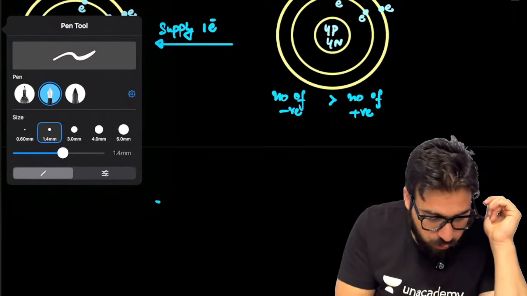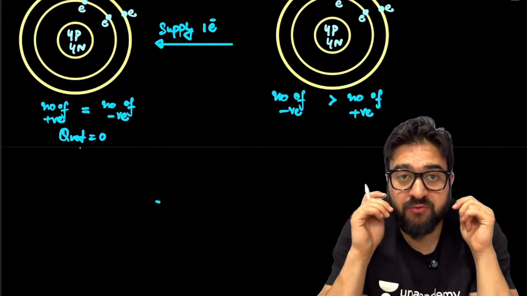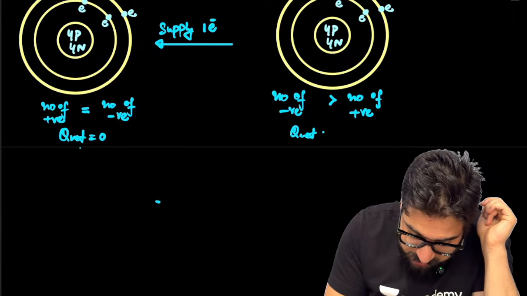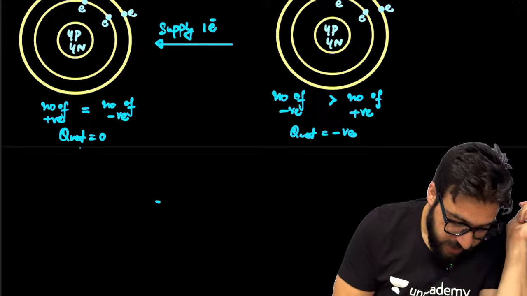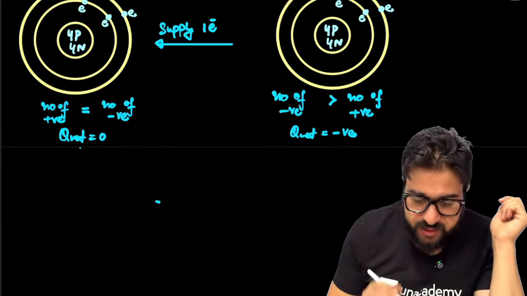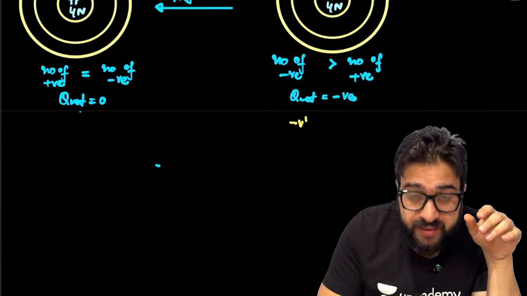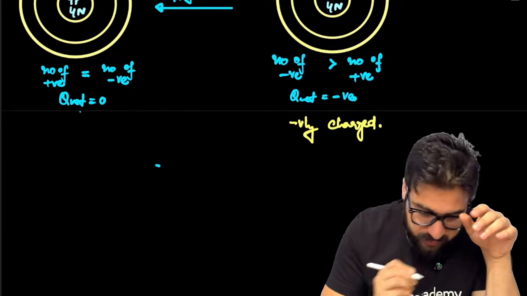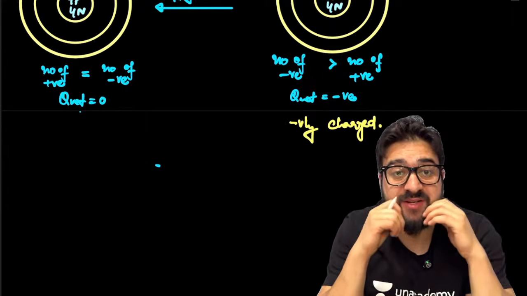So can I say here that the net charge of the body is negative? Absolutely, sir. So this becomes negatively charged.